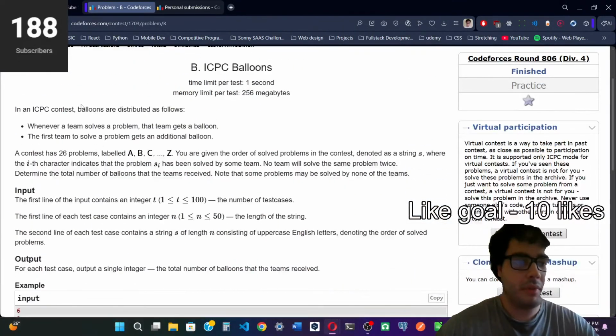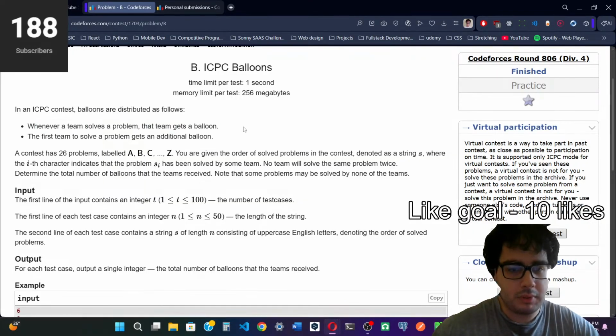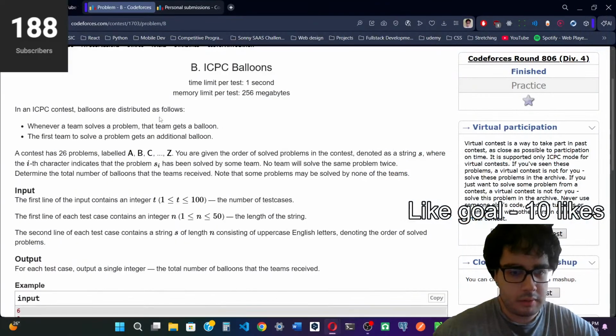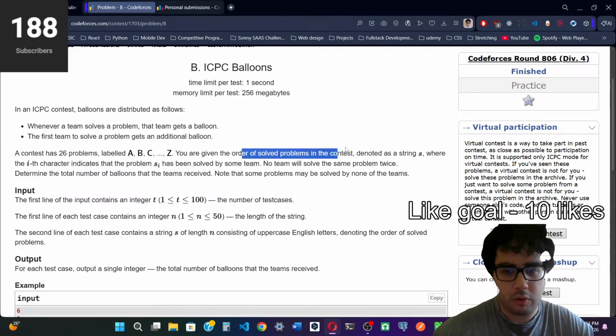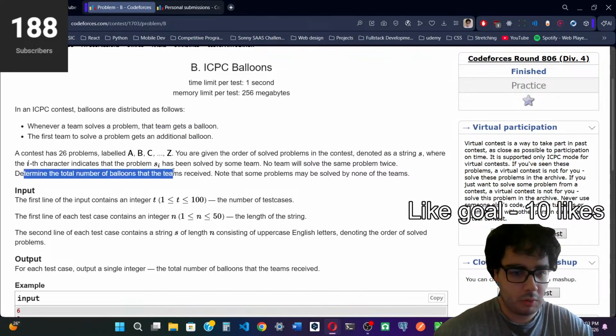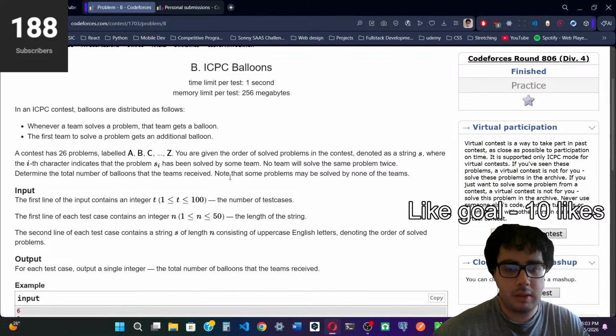In ICPC, balloons are distributed as follows. When a team solves a problem, that team gets a balloon. The first team to solve a problem gets an additional balloon. A contest has 26 problems labeled A, B, C, up to Z. You are given the order of solved problems in the contest, denoted as string S, where the ith character indicates that problem S_i has been solved. No team will solve the same problem twice. Determine the total number of balloons that the teams received. Some problems may be solved by none of the teams.